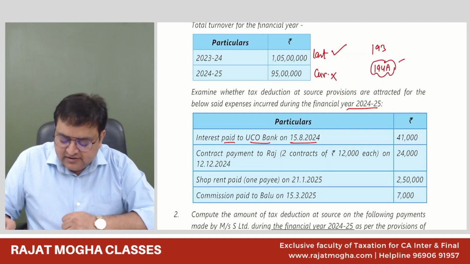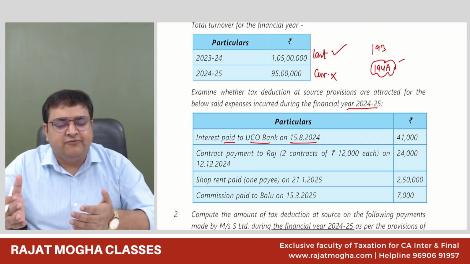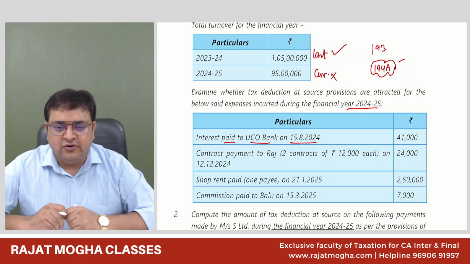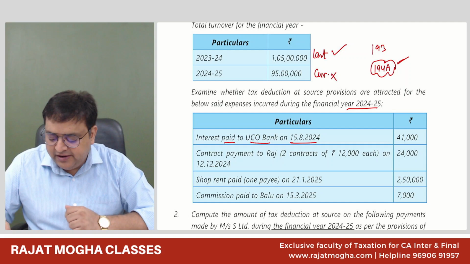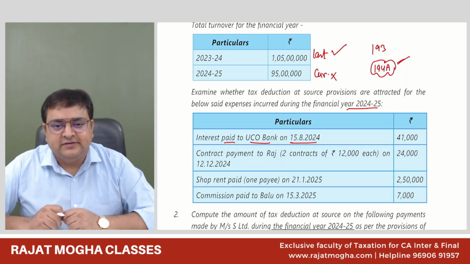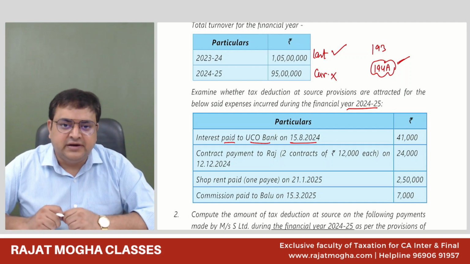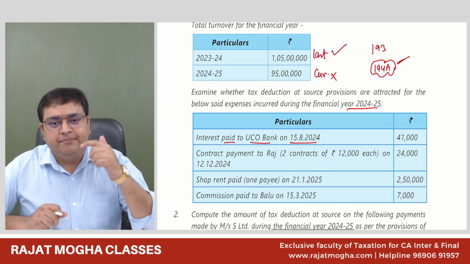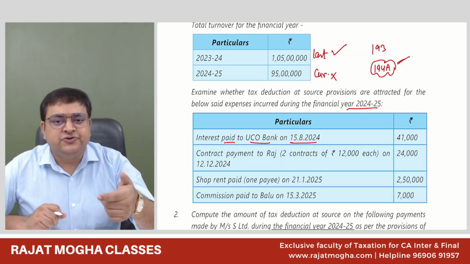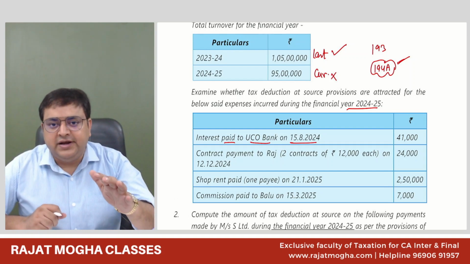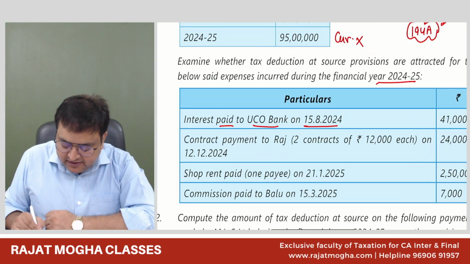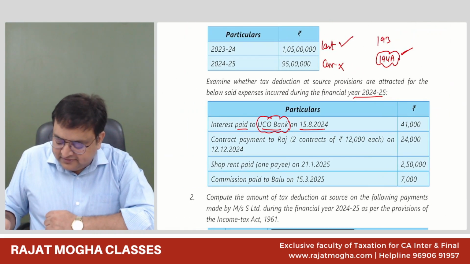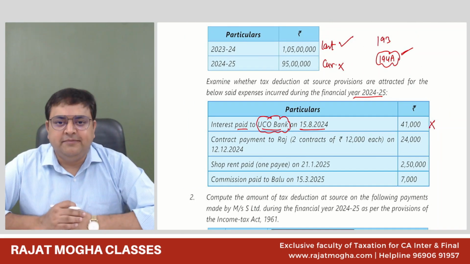So in this case, if Ashwin is paying interest to someone, it is not interest on securities, it is interest other than securities, so 194A would be applicable. And the TDS rate would be 10%. But if we are paying this money to a bank or financial institution, then we will not deduct the TDS. Here we are paying the interest to a bank, so there would be no TDS implications.